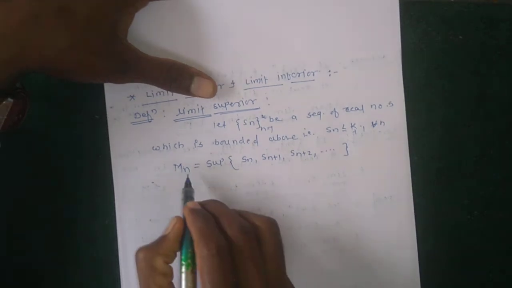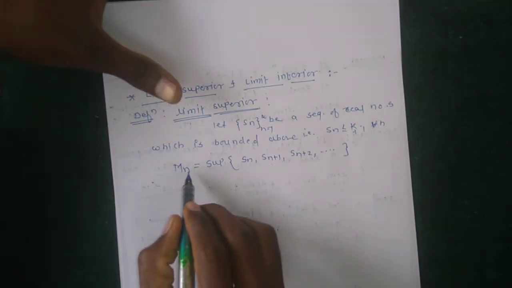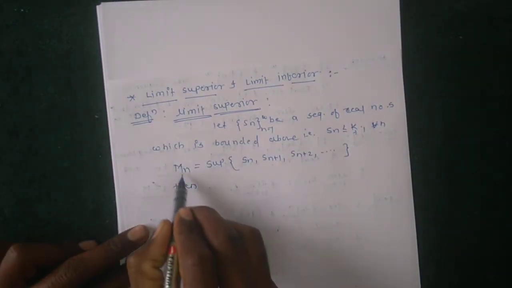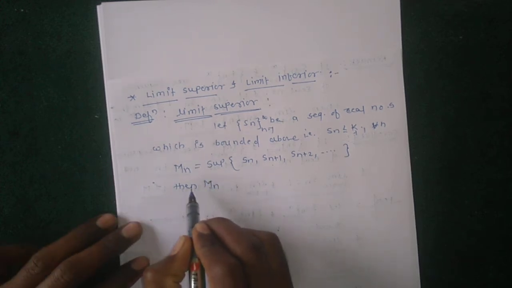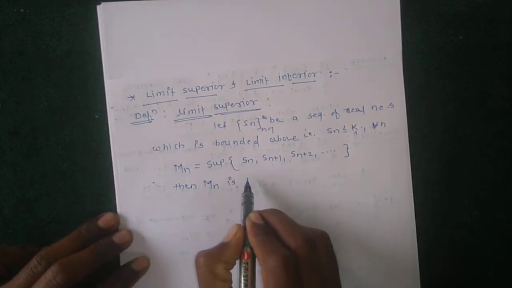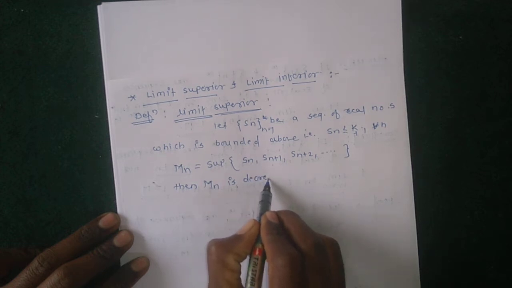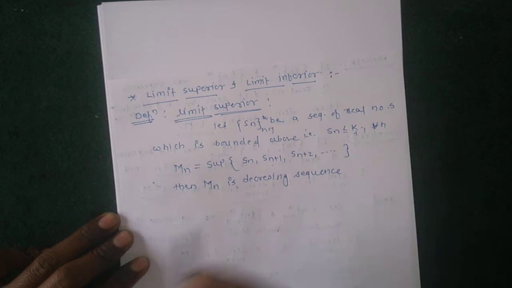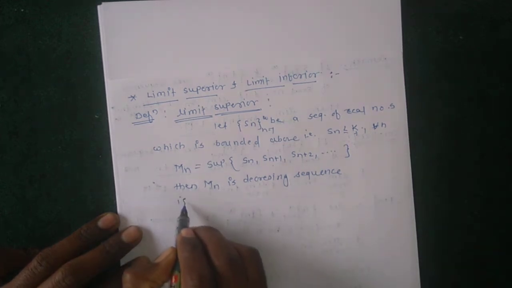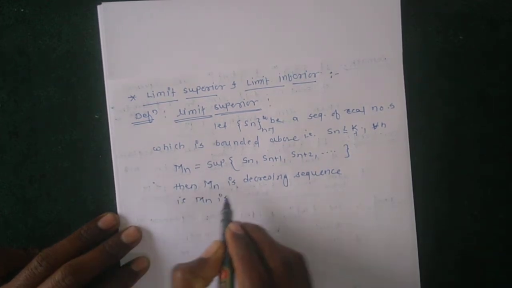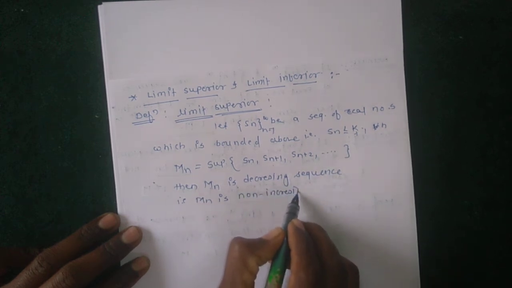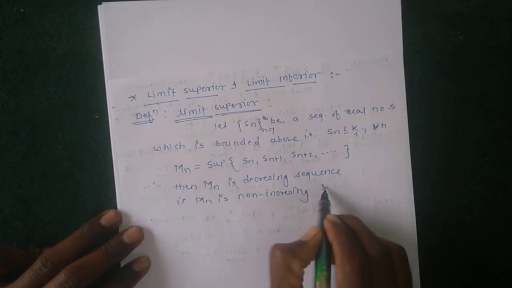If Mn is equal to the supremum of Sn+1, Sn+2 and so on, then this Mn is a decreasing sequence, meaning non-increasing.